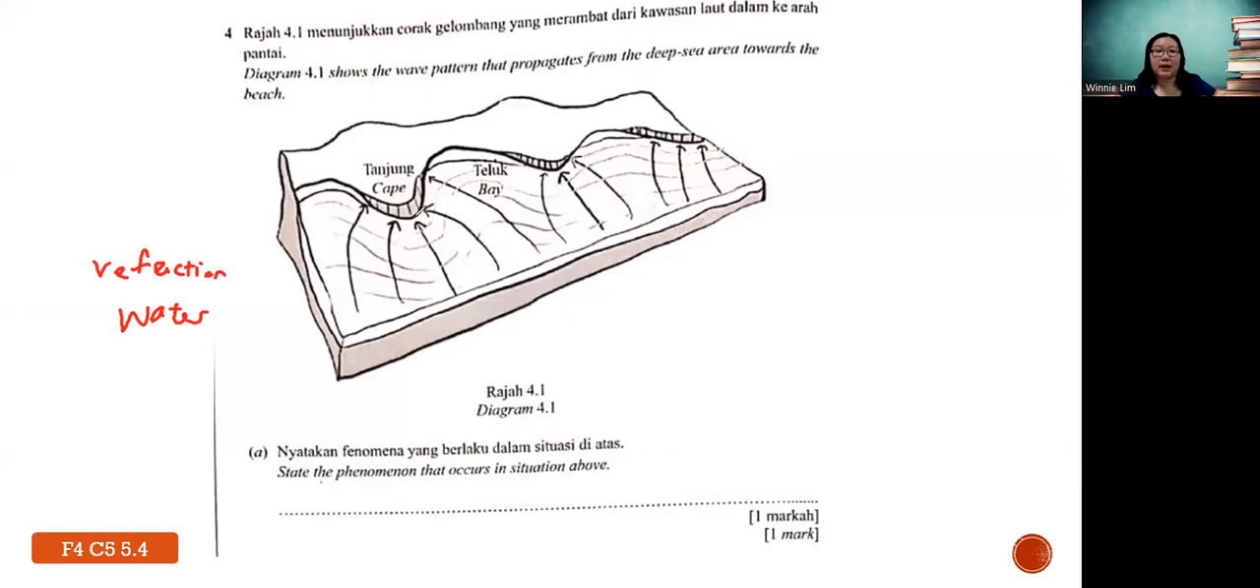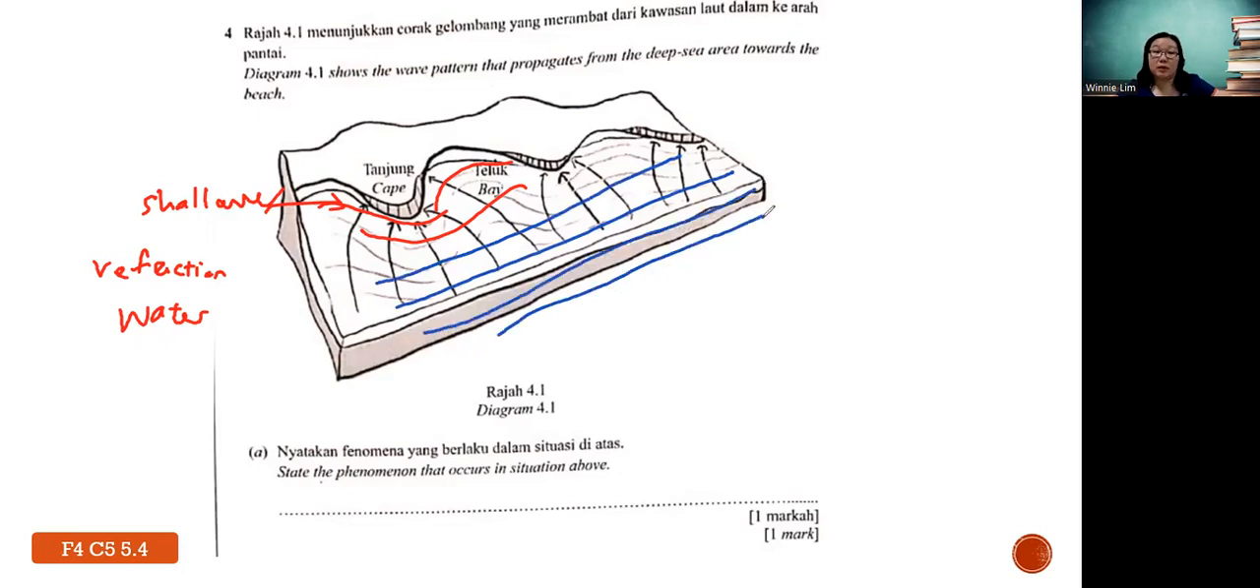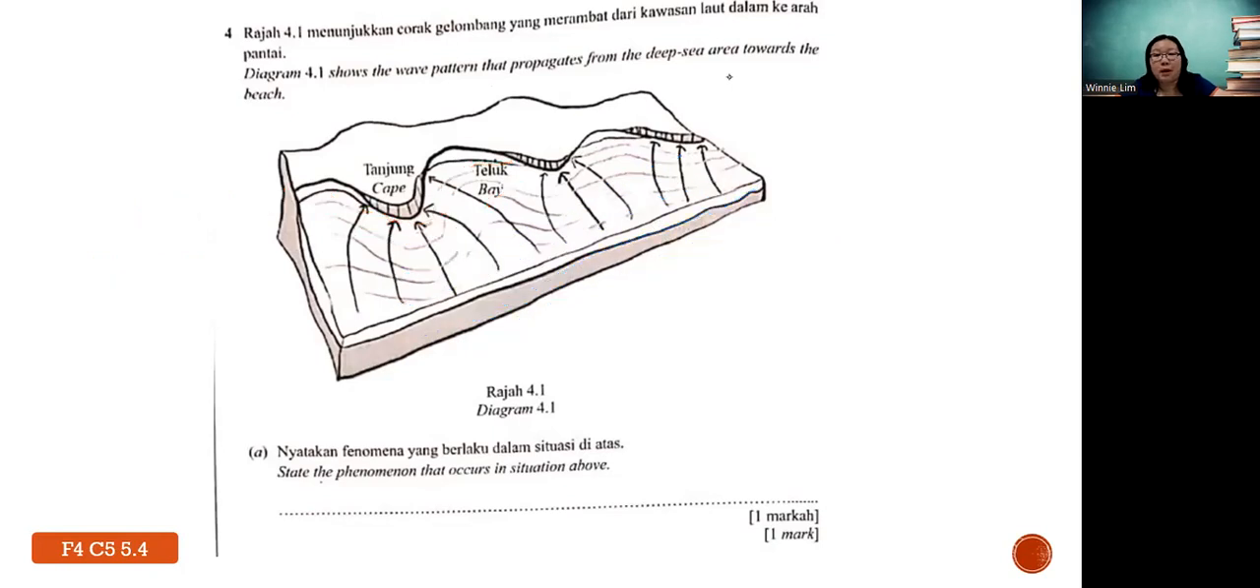Okay, so as you can see, they actually start to follow the shape. They bend towards the cape and away from the bay, because over this region, generally, they are shallower. But in here, the wavelength is normally quite constant. The reason is because this is the deep region, and the depth is kind of constant over this region. But when they move toward the cape or bay, they will start to bend across the shape due to different depth. Okay, so the phenomenon is refraction. Make sure you spell correctly.